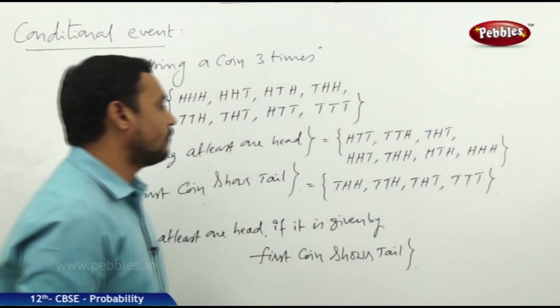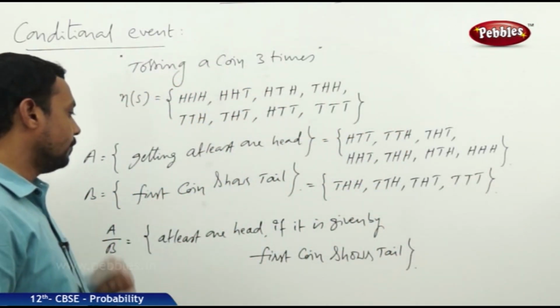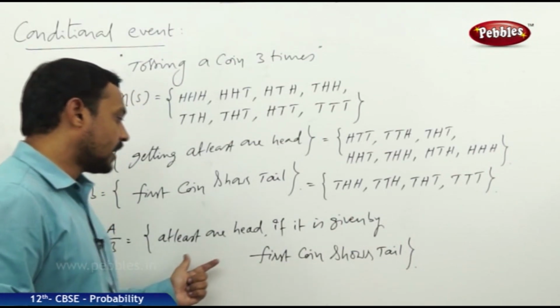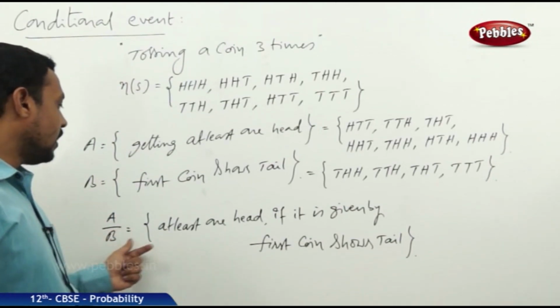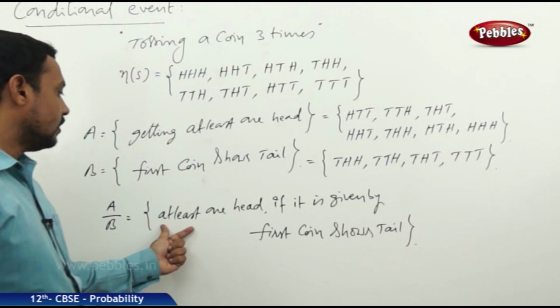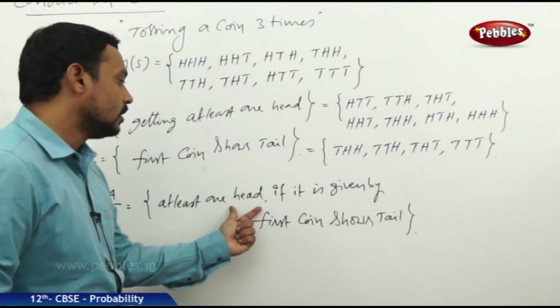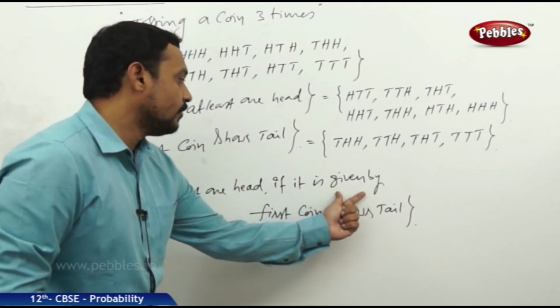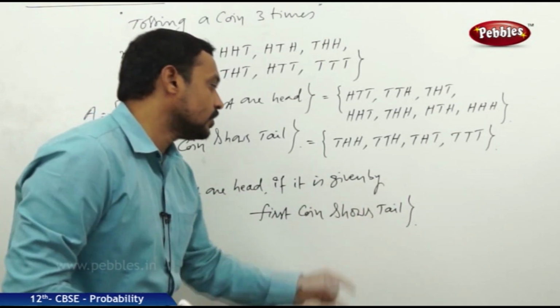Now these are the favorable cases for B. Coming to the conditional event, A by B is at least one head given that the first coin shows tail.